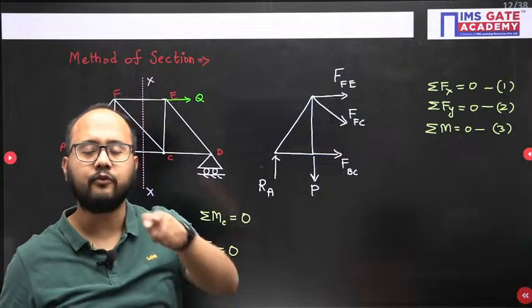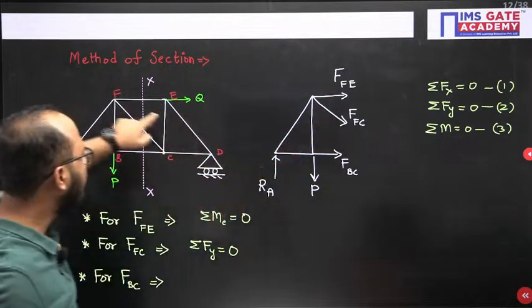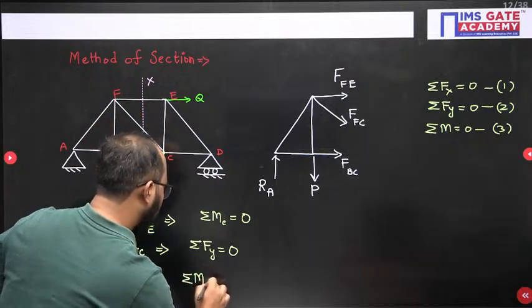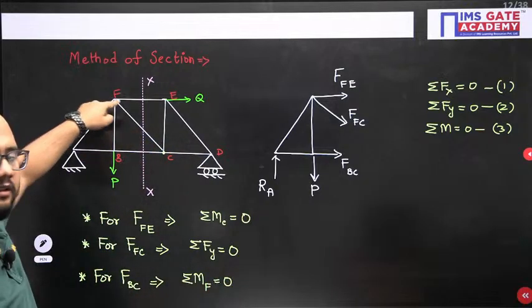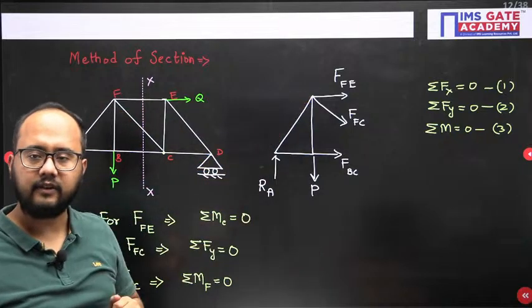The point from which both are passing. From which point are FE and FC passing? F only. So you will write summation of moment about F point is 0. So you will take the moment about this point, moment about this point you will take 0. You will get the answer of BC very easily.